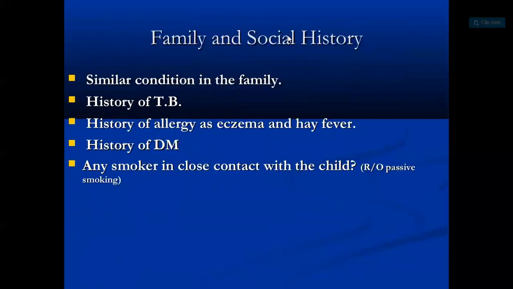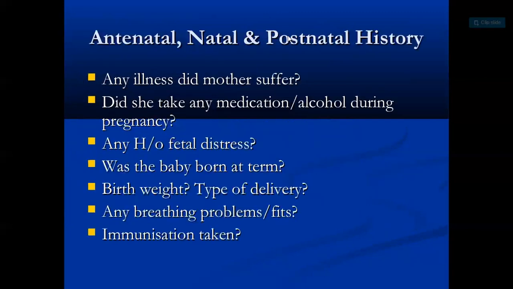So next is family and social history. Similar condition in the family to anyone, history of TB, allergy, eczema condition, history of DM, and smoking, in closer contact with the child. Antenatal, natal, and postnatal history is very important.